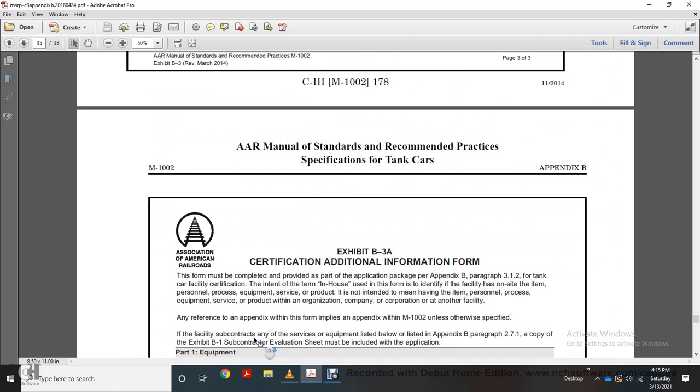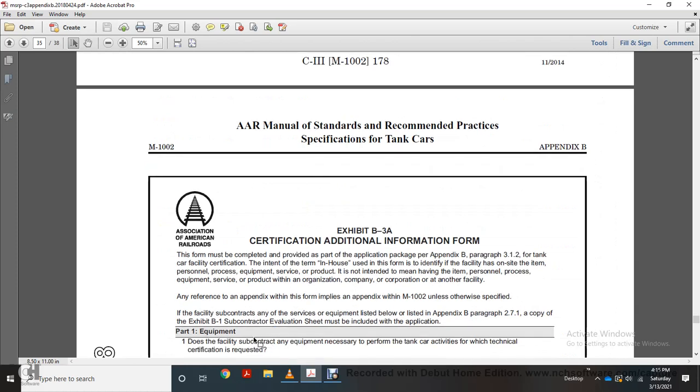Alright, Appendix B3A, Certification Additional Information Form. The form must be completely provided as part of the application package per Appendix B, paragraph 312, with the tanker car facility certification. For the term, in-house means the item is identified with the facility on-site, with the item of personal protective equipment serving the product, not intended for the meeting. Subcontract means the product of the organization, company, or corporation is from another facility, with reference for the appendix for the form, and applies with the appendix for the manual 1002 unless otherwise specified.